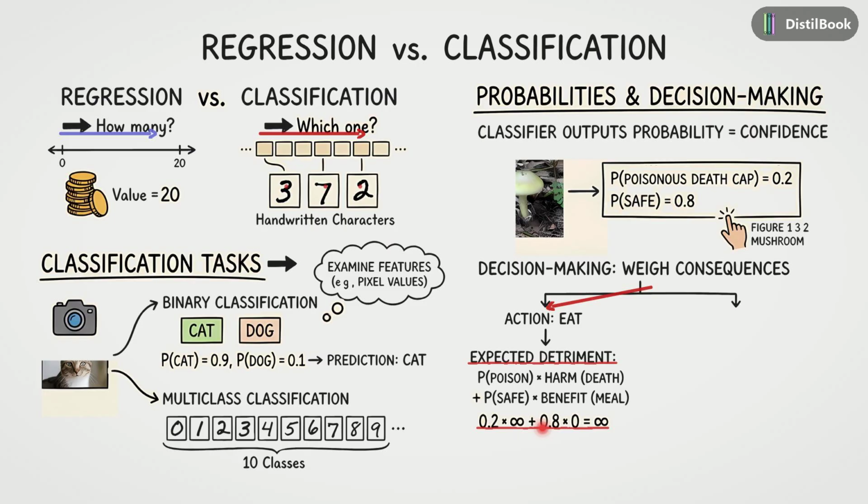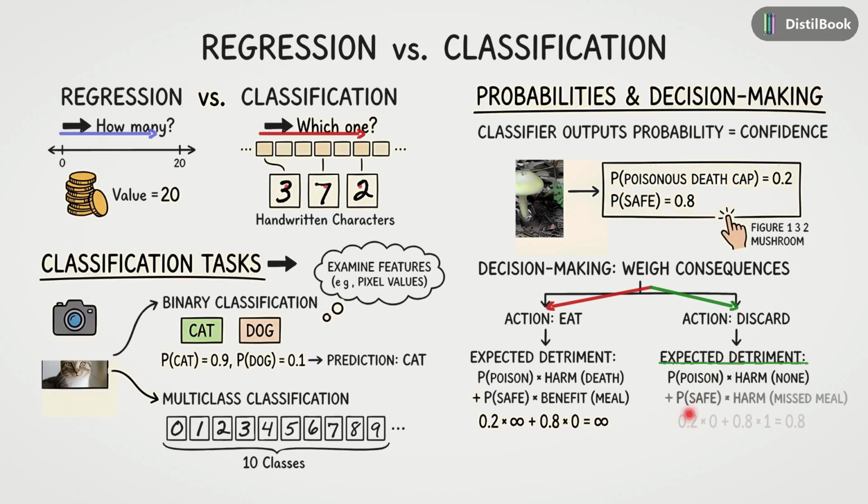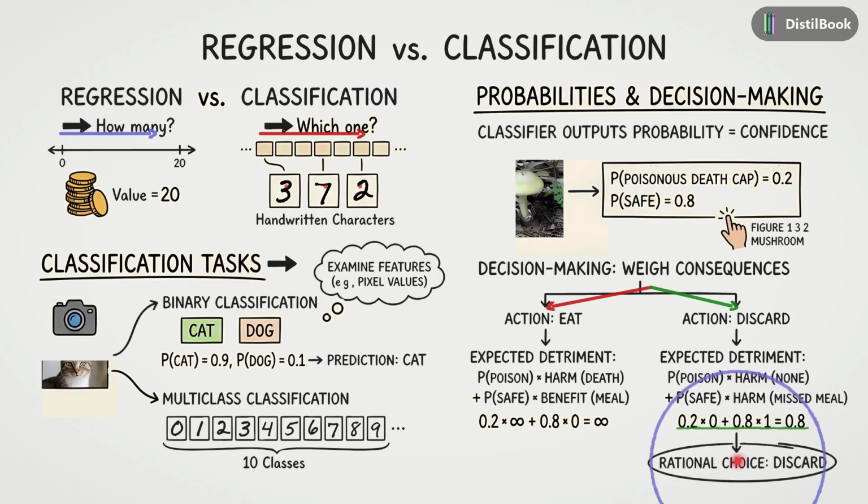Compare that to the other branch, action, discard. Here the expected detriment is simply missing a meal. The calculation is 0.8 times 1, resulting in a very low cost of 0.8. Because infinity is much worse than 0.8, the rational choice is to discard. Even though the model was 80% sure it was safe, the consequence of being wrong makes the risk unacceptable.